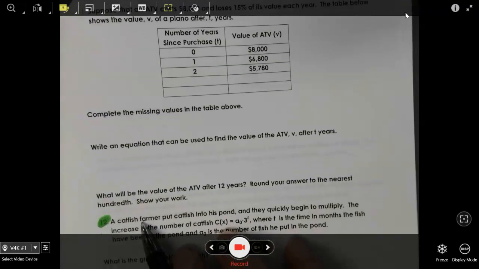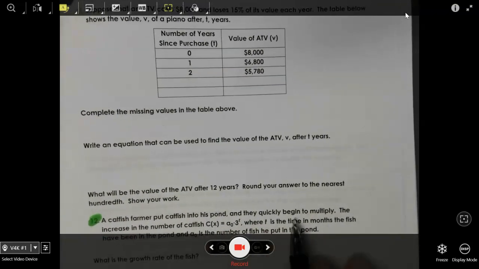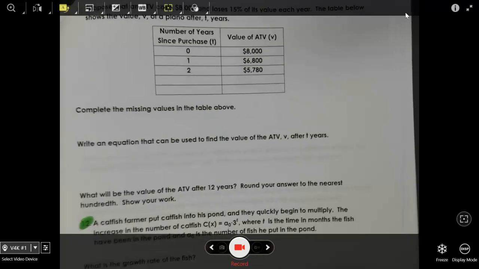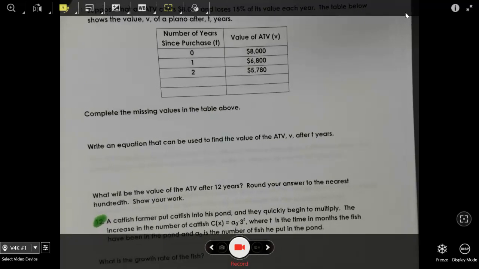Okay, a catfish farmer put catfish into his pond. They quickly began to multiply. The increase in number of catfish, C of x, is A0 times 3 to the t. So that means it's tripling every month, okay? That's what that means. Where t is the time in months the fish have been in the pond, and A0 is the number of fish you put in the pond. What is the rate of growth?